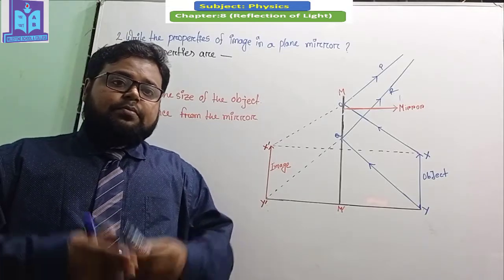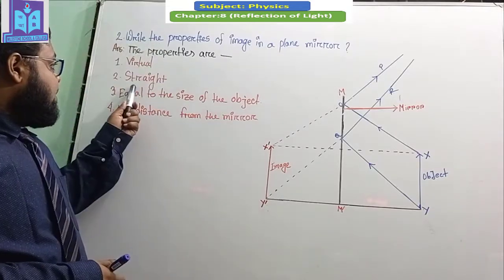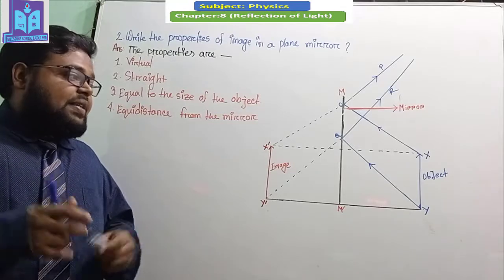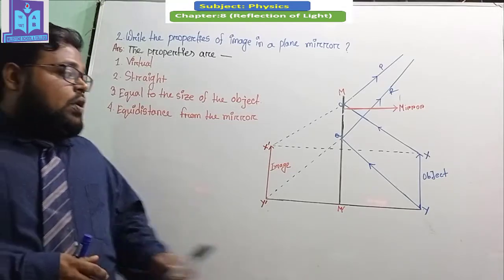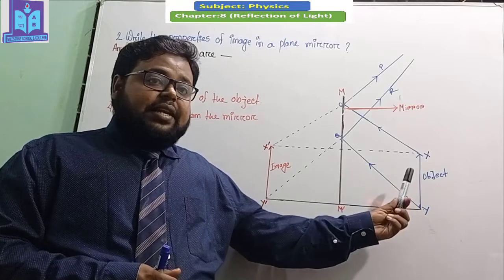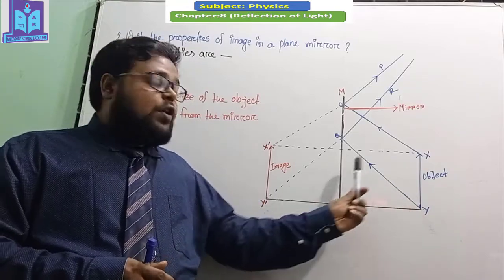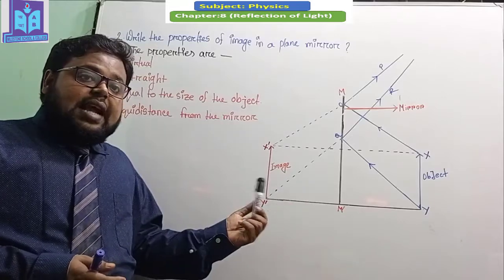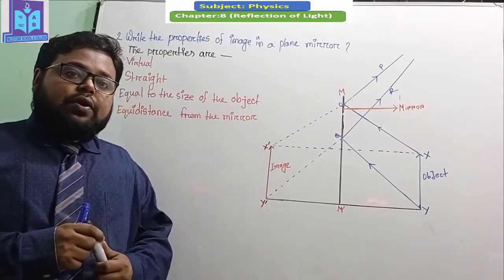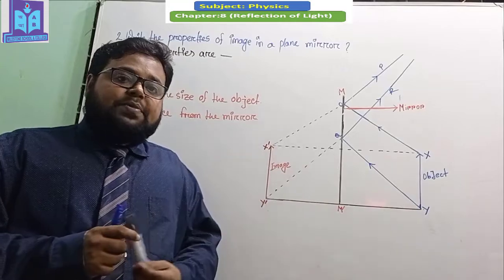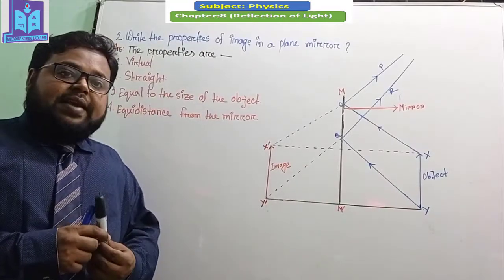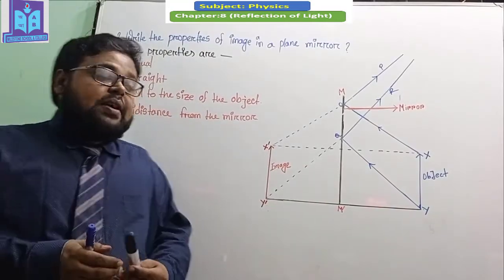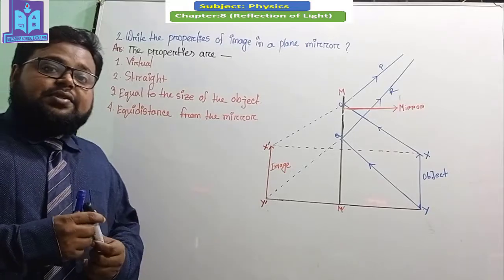Okay. Number 2, the image is straight. That means here you can see that how the object is situated or placed in front of the mirror, like that the image is created at the behind side of the mirror, and the XY object and X prime Y prime image look the same. That's why the image is straight.